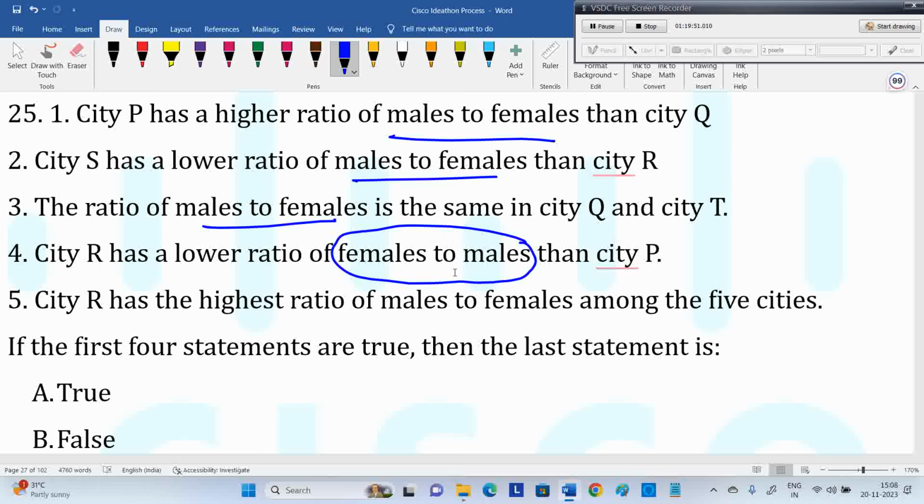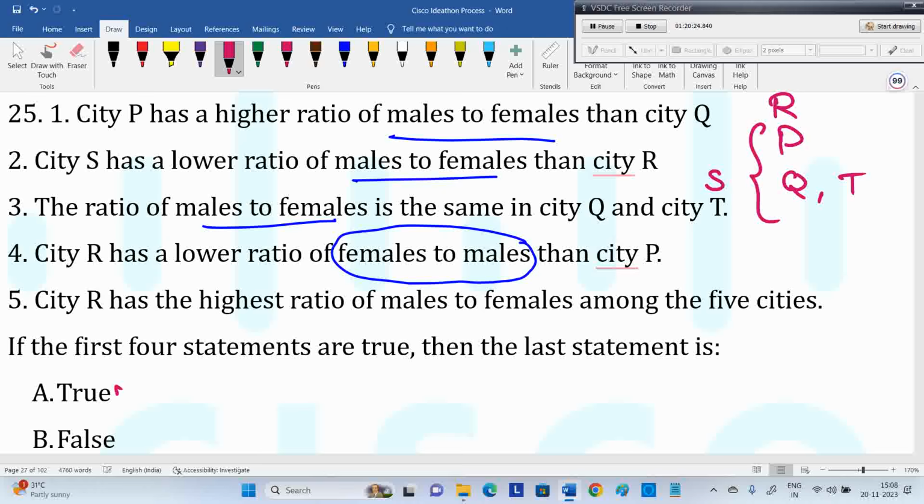Is it true? Yes. If you check, P is higher than Q, S is lower than R, and Q and T have the same male to female ratio. P is higher than R, R is lower than, and S is lower than R. So S may be in any of the places. Yes, R is the highest among all is correct.